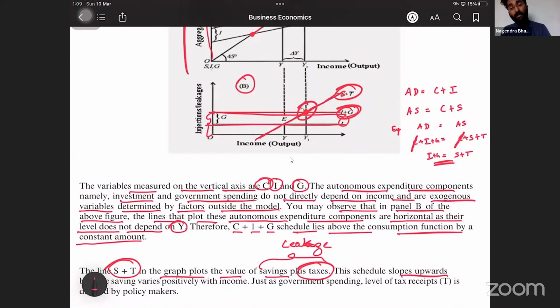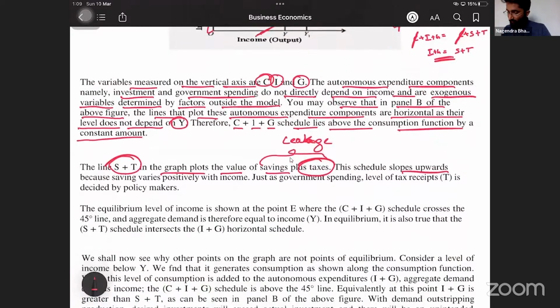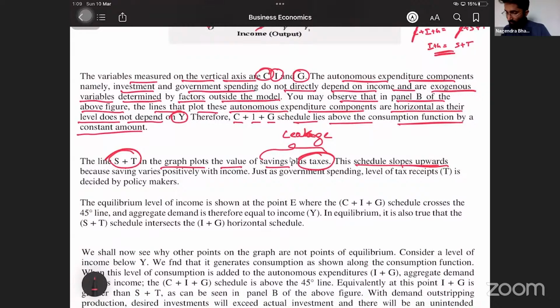Because if your income increases, tax also increases. Savings also increases. This schedule slopes upward because savings varies positively with income, just as government spending. The level of tax receipts T is decided by the policymakers. It can be fixed or it can be variable. It depends. Okay, Disha, thank you so much. She did correct me. My spelling is correct. Leakage spelling is correct.